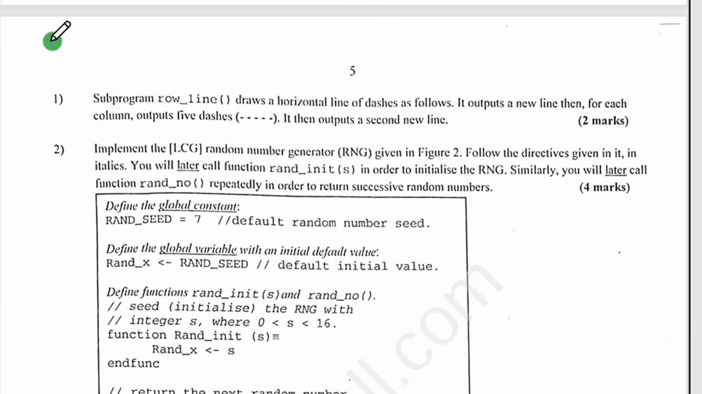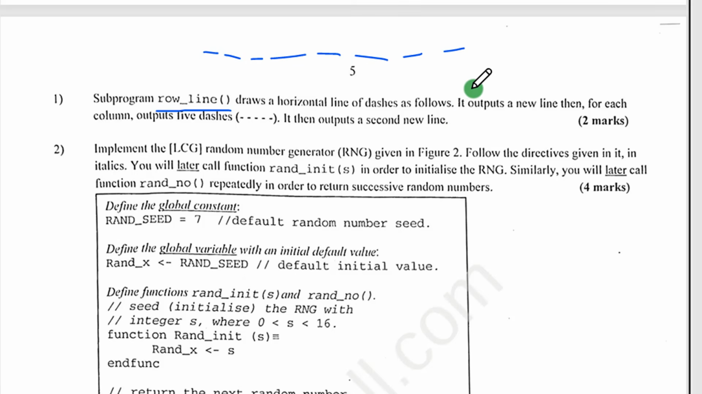Now the first question, they say subprogram row line. Draw a horizontal line of dashes as follows. Full stop. So here this is the first program that we are writing. This is the function here. The function here is called row line, and the aim of this row line is what? Draw a horizontal line of dashes. Full stop. So it means I draw something like this. You see, a horizontal line of dashes. It's just code that displays this, and the advantage is that they are going to describe how you are supposed to do so. So the question is very easy.